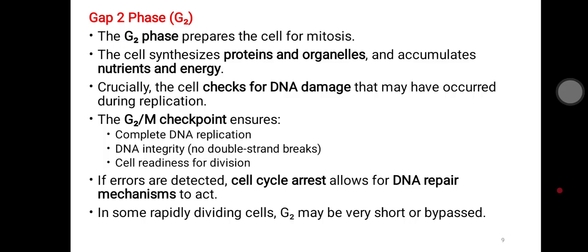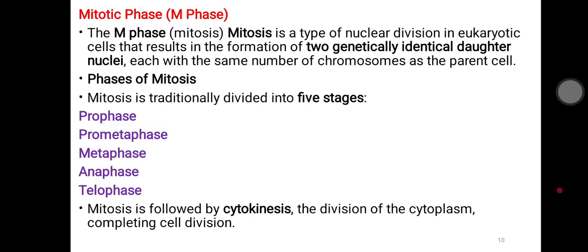G2 is the gap 2 phase, in which the cell synthesizes the respective proteins and organelles and gathers nutrients and energy for the cell division process. It also has a checkpoint which ensures complete DNA replication, DNA integrity and cell readiness for division. Coming to the mitosis phase, it is the nuclear division of eukaryotic cells, which results in the formation of two genetically identical daughter cells from the parental cell. It contains phases like prophase, metaphase, anaphase and telophase. Then finally cytokinesis, the cytoplasmic cell division.